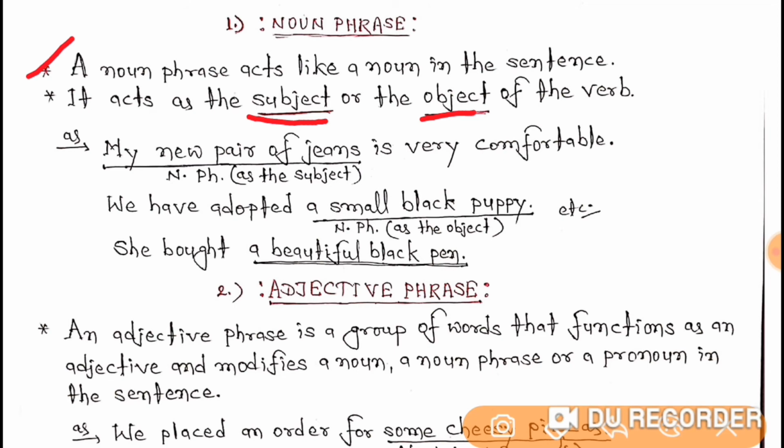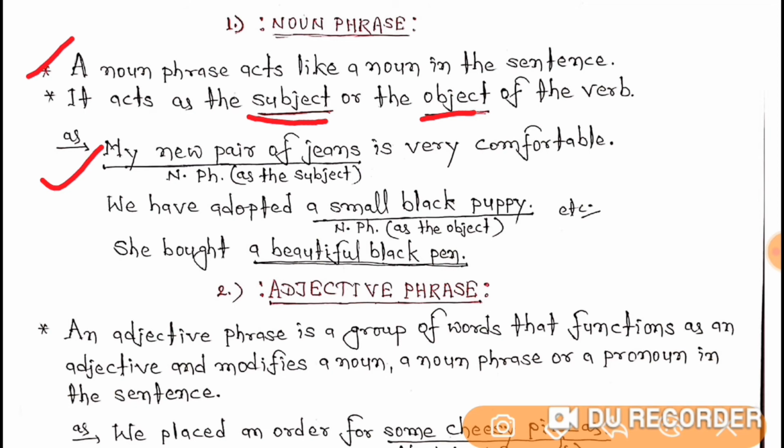Now let's understand it with the help of some examples. The first example is, my new pair of jeans is very comfortable. So here in this sentence, the noun phrase is my new pair of jeans. Here the head noun, the main noun, is jeans, that is functioning as the subject of the sentence.